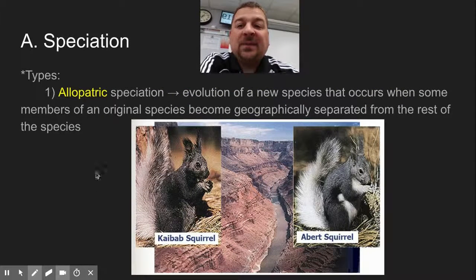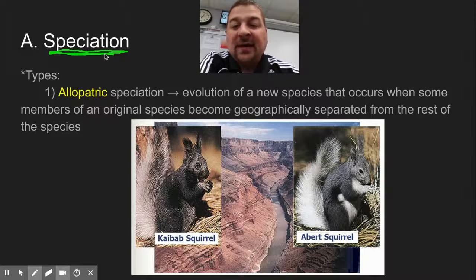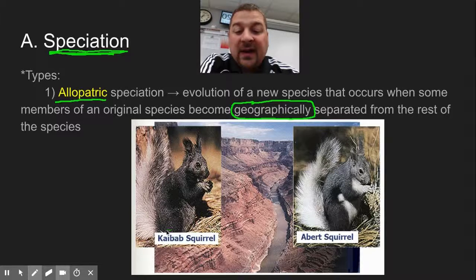There are more than two ways to look at speciation, but the two we want to be concerned about in Biology 1 are allopatric speciation and sympatric speciation. Allopatric always involves a geographical barrier of some kind. The example a lot of books give is the Kaibab and the Abert squirrel. The Kaibab is on the north rim of the Grand Canyon, and the Abert squirrel is on the south rim.